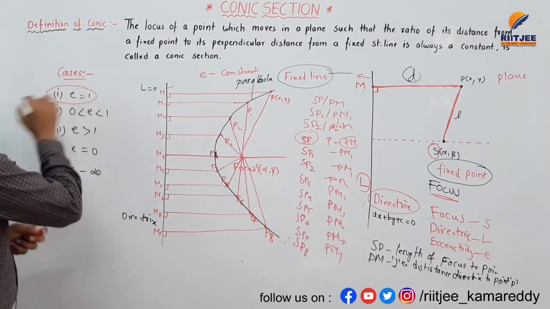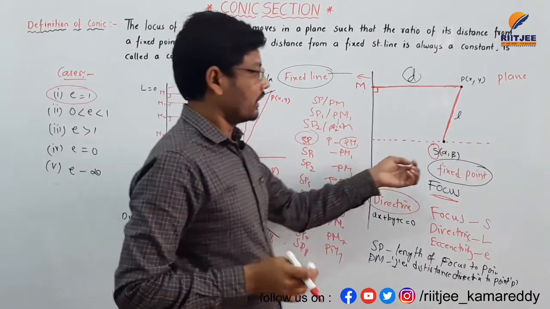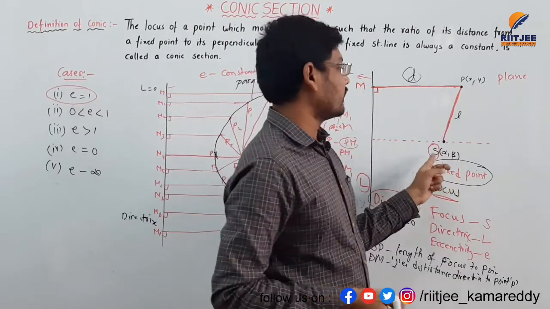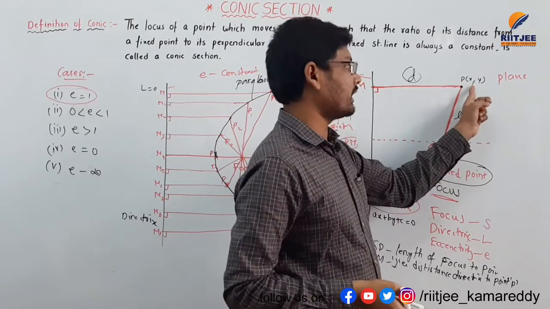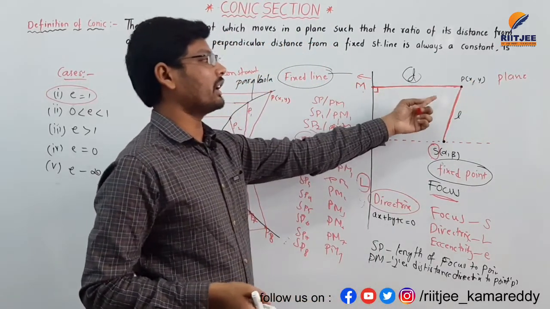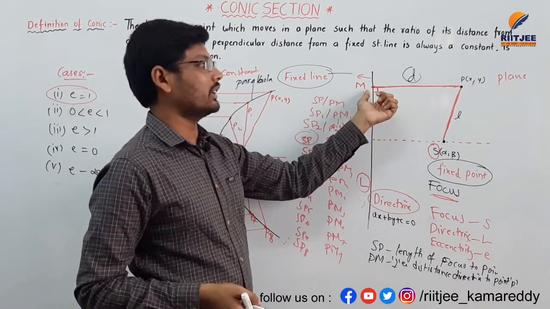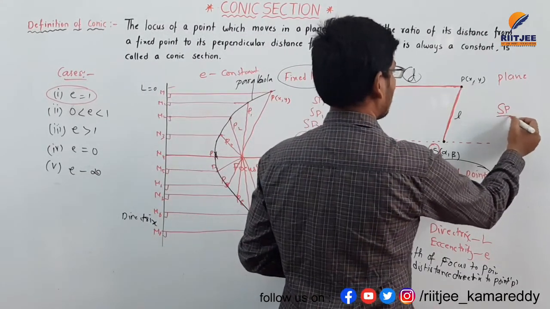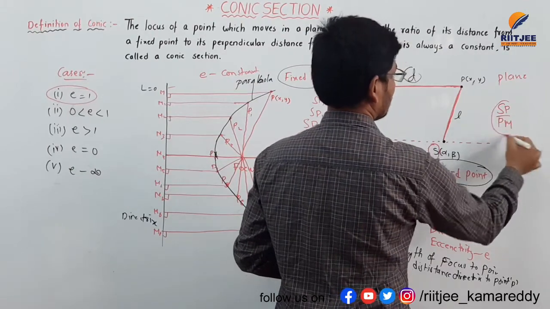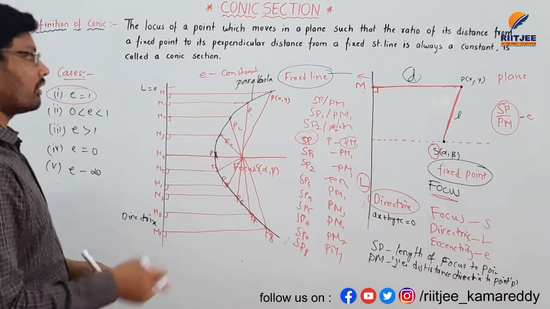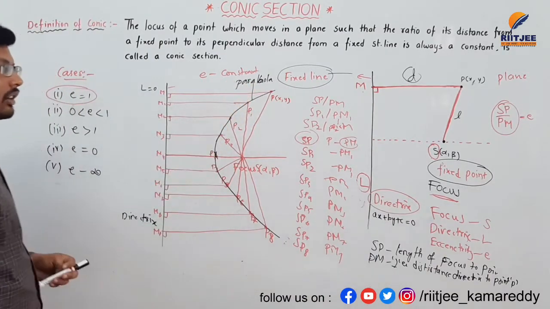And eccentricity, what is meant by eccentricity? The ratio of SP by PM. SP is the distance from the focus to the point on a plane, and PM is the perpendicular distance from the point on the plane to the directrix. SP by PM is the eccentricity. Eccentricity is always constant.